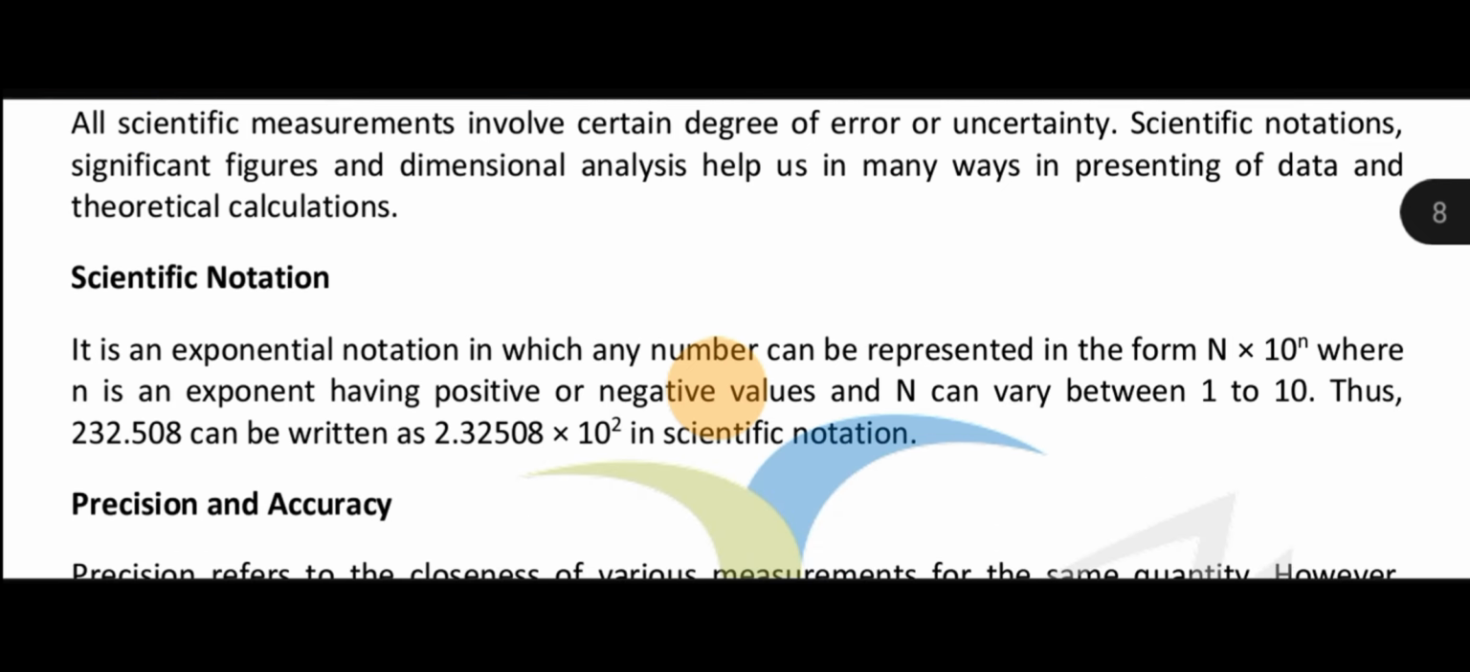Now what is scientific notation? It is the exponential notation in which any number can be represented in the form of N into 10 to the power n, like you know that it is 2 into 10 to the power 3, 2 into 10 to the power minus 3. Now this is called the scientific notation, where n is the exponent having positive or negative value, and N can vary from 1 to 10. Thus, for example, 232.508 can be written as 2.32508 into 10 to the power 2. Now, this is the scientific notation.